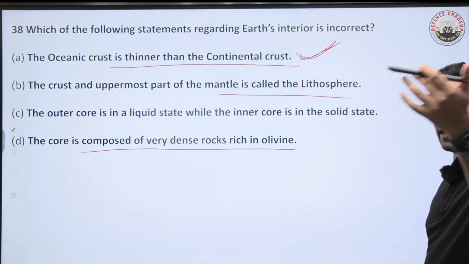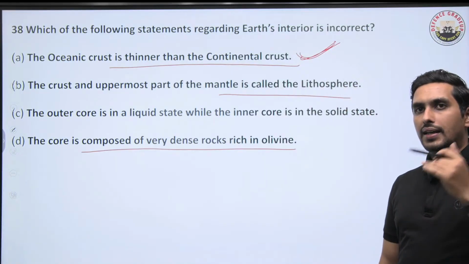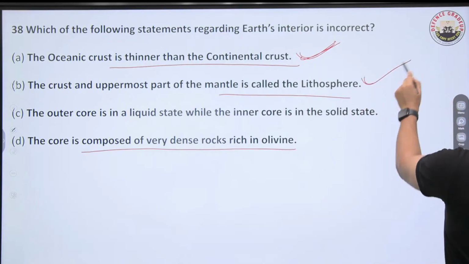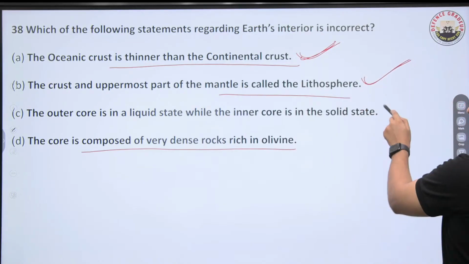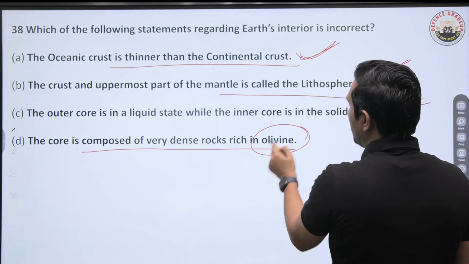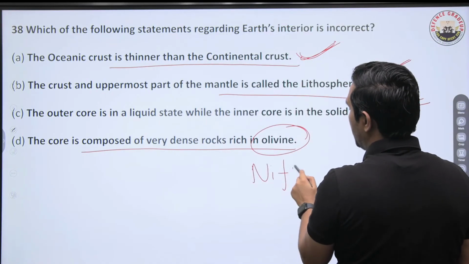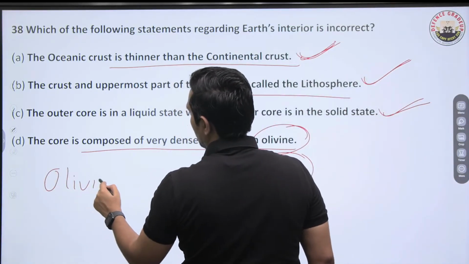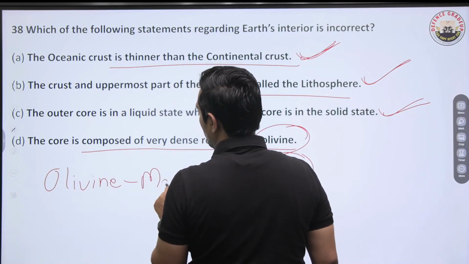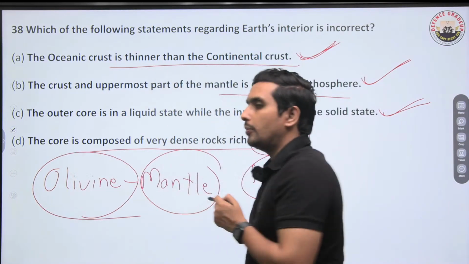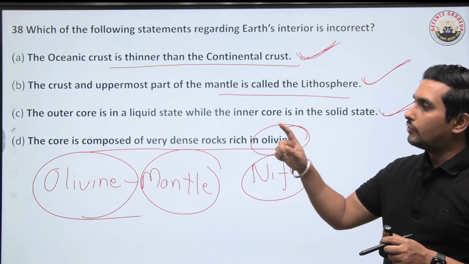Continental crust is thick, oceanic crust is thin. The crust and the uppermost part of the mantle is lithosphere. Yes, this is absolutely correct. Outer core is liquid. Yes, this is also correct. But the core is composed of not olivine but nife, nickel and ferrous. Nife it is. Olivine, if you ask me, you're bound to find not in the core but in the mantle. So olivine you're going to be finding in the mantle. So that's why D is the right answer.